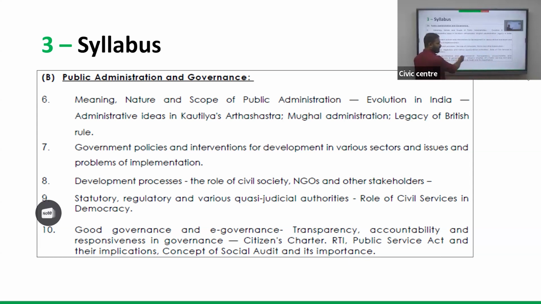And these citizen empowerment tools like citizen charter, RTI, Public Service Act, which are actually empowering the citizen and making the system more transparent, will all be dealt with in detail. And social audit, Grama Sabha, the concept of how effective Grama Sabhas are, how they are providing better services and better auditing of various development works like MGNREGA and other government initiatives, and empowering decentralization more to bring more social change, because local bodies and local representatives understand local reality better.